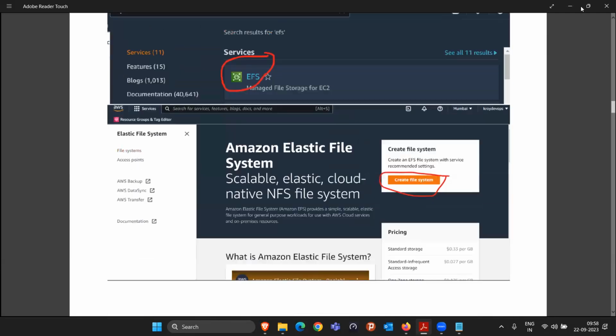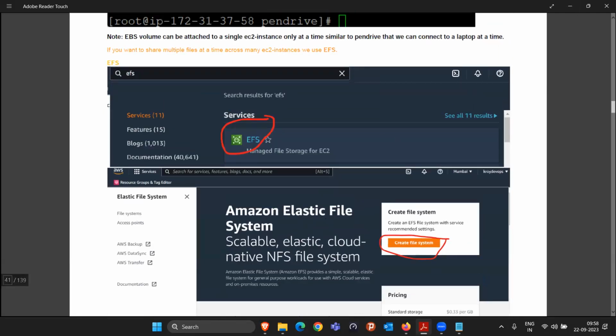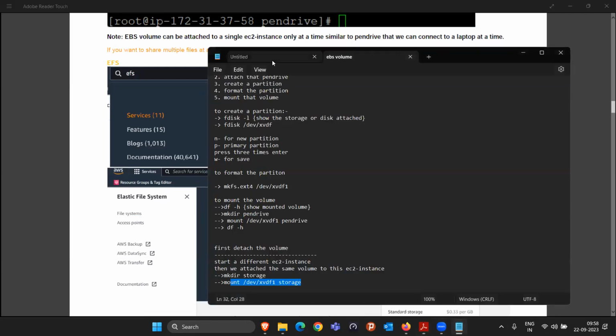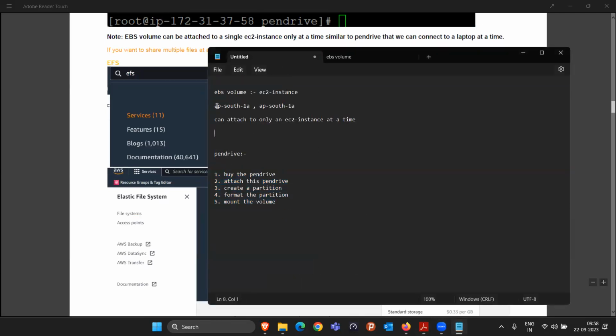The two limitations of the EBS volume, we already discussed in the starting. First, it must be present in the same availability zone, then only it can connect. And the second limitation is it can be connected to only one instance at a time. Now if there are 5 EC2 instances and I want to share exactly the same file to all the 5 machines, it will take time, right? Because every time I have to attach the pen drive, copy the file, detach it, and attach it to some different machine.